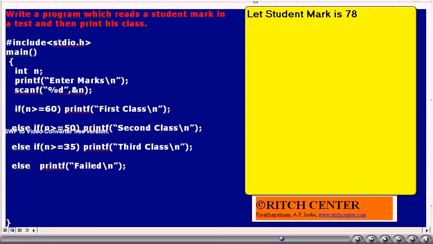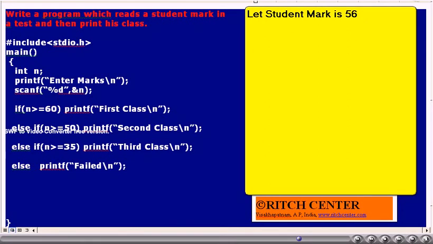Now consider the student mark is 78. Is n greater than or equal to 60? Yes. Thus he will be printed as first class, and then immediately program execution switches to the end of the program. Thus the program will end. Now let us consider the student mark is 56.